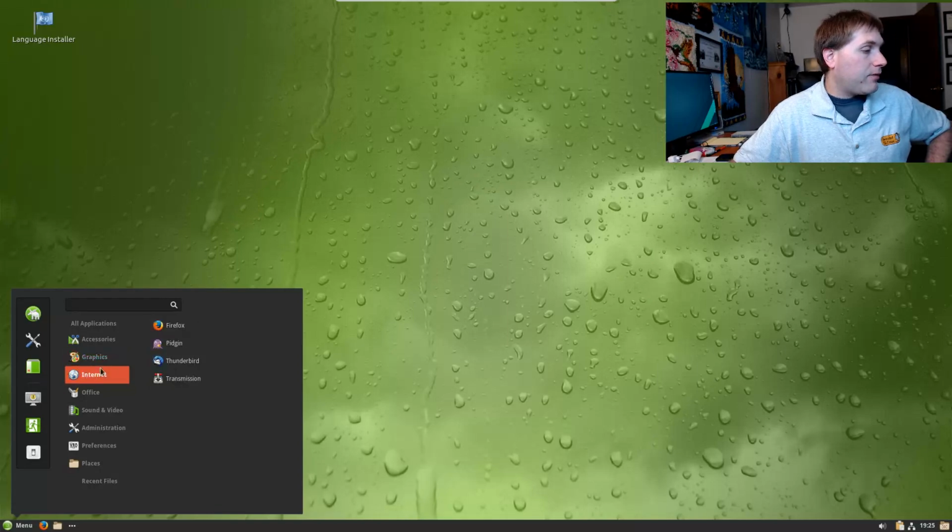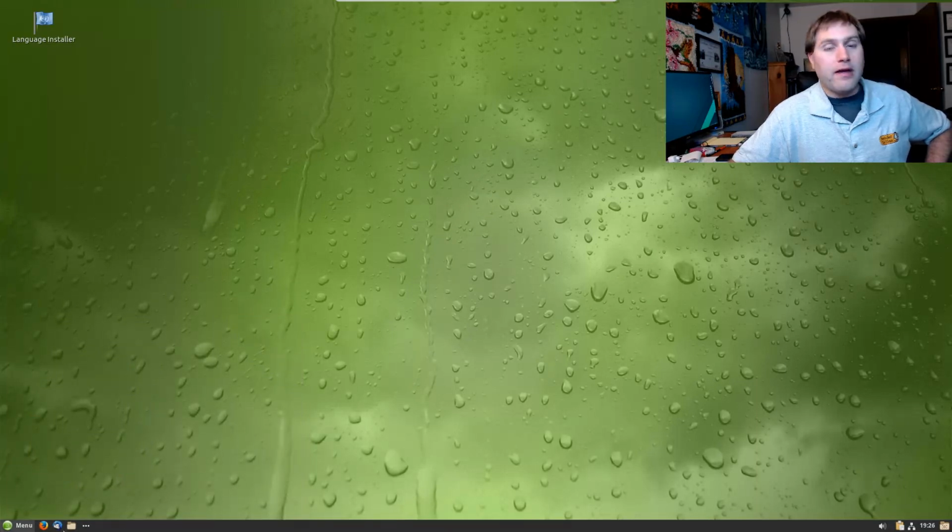So if you want to add something, like maybe you want to add your email to your quick launch bar, essentially, just grab it from your menu and you can come down here and just drag it and drop it wherever you'd like. So there you go. So that's how easy it is to add things to your various panels and menus.